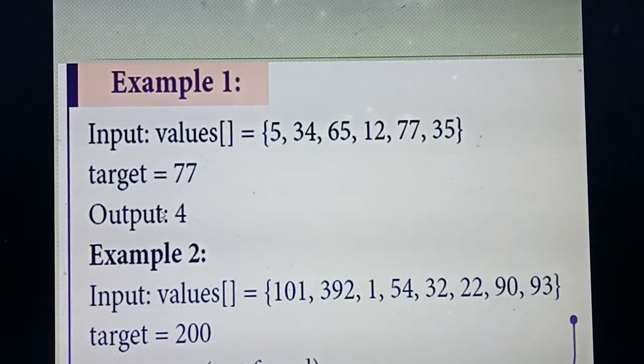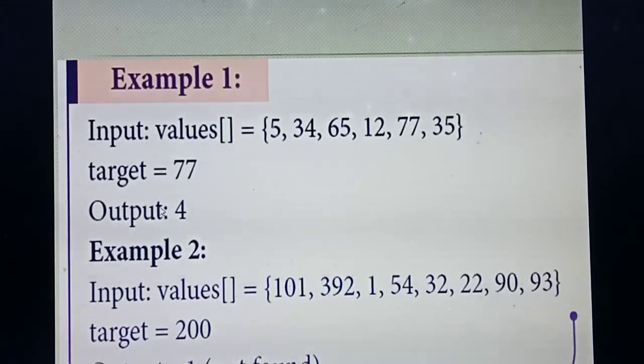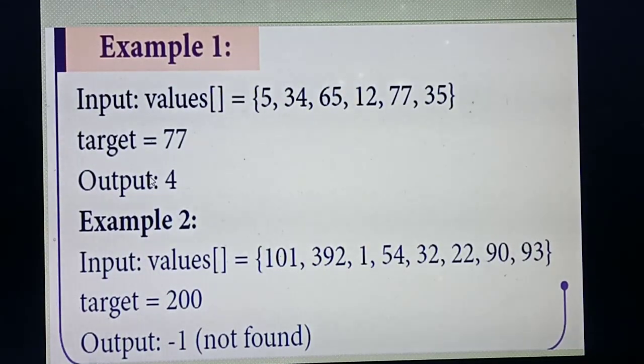Next, see the next example. The values are 101, 392, and a lot of other values they are giving. Here your target value is 200. Is the target value 200 there in the array? No. If the value is not found, you need to give the output as -1. That means not found. Okay, so up to this is enough for today.